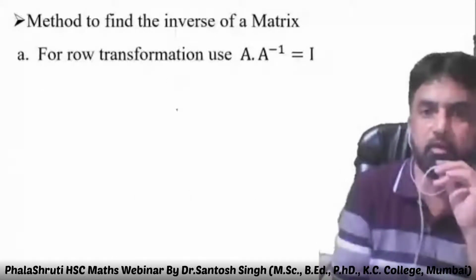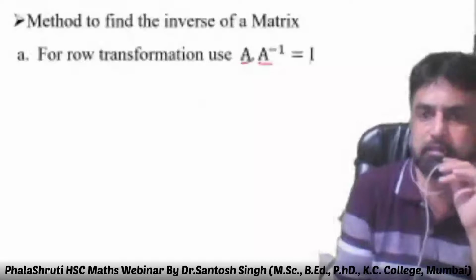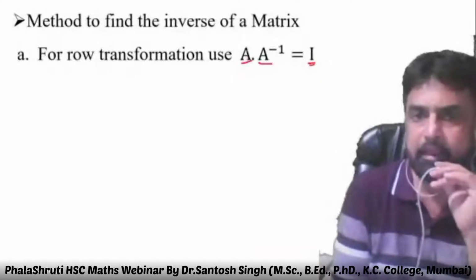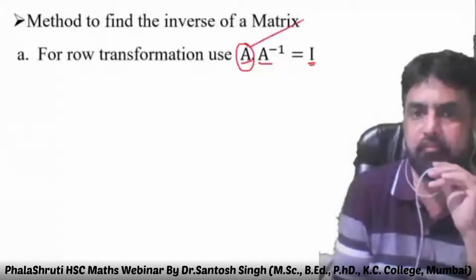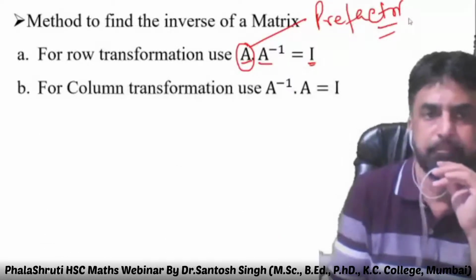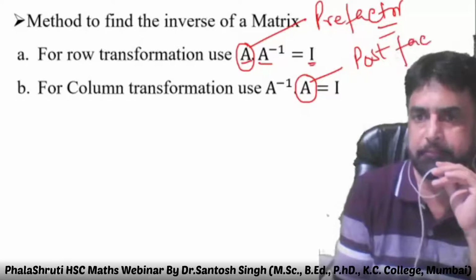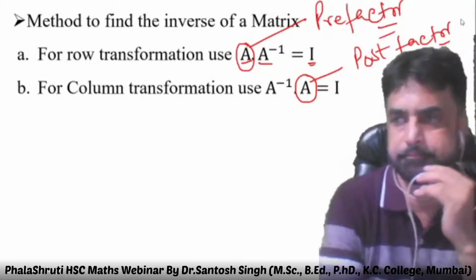If you are using row transformation, you need to write A equals I into A, so A is the prefactor. If column transformation, A should be written as a postfactor.